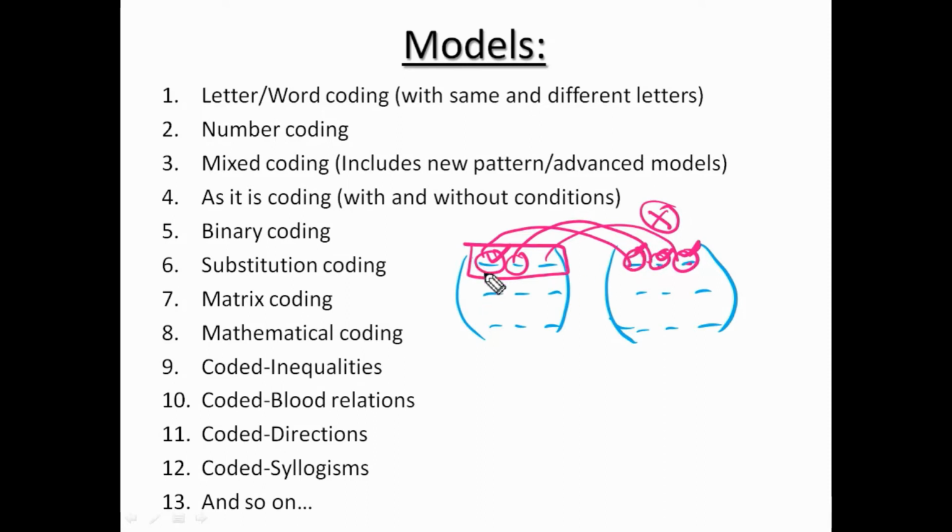So by taking multiple sets of words, by taking the first two rows, what is the common word here? What will be the common code on the right side? We have to assign that common code to the common word. In that way, we have to solve these mixed coding questions. Next model is as it is coding.